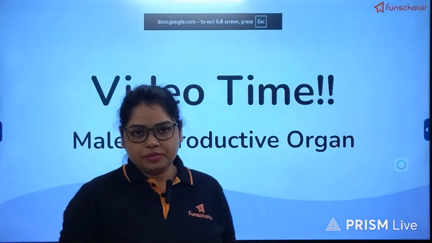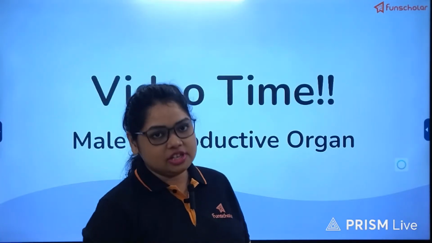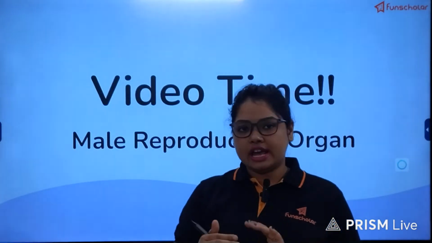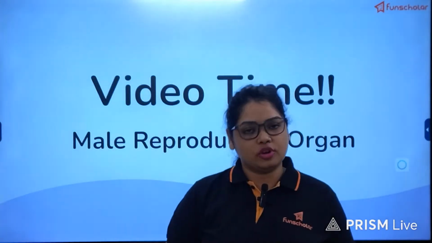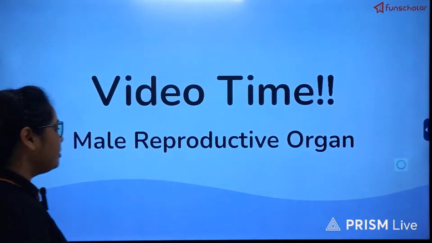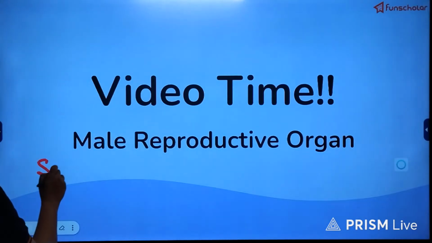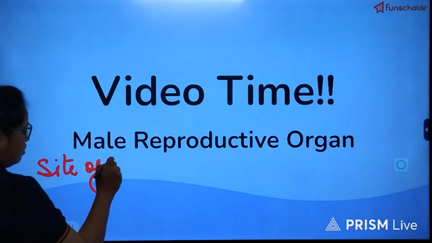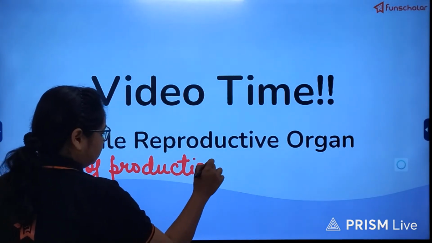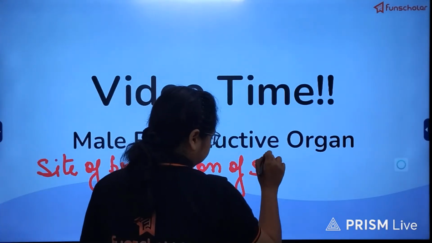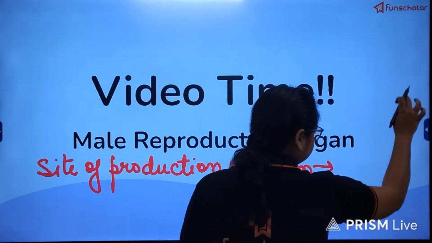This was half of the explanation regarding the male reproductive system. The rest we'll obviously watch in the next video, but as of now, let us first understand some of the basic things that we have watched in the video. First, we have understood the site of production of the male gamete. The site of production of sperm, which is the male gamete, is the pair of testes.